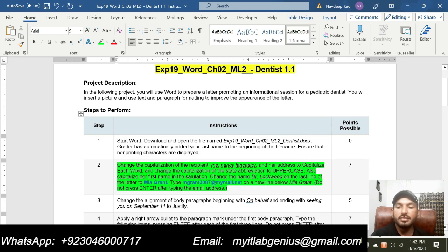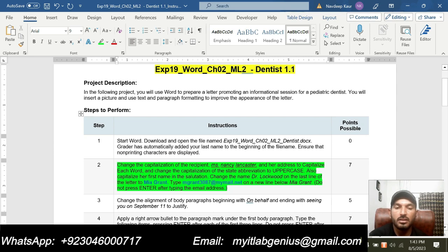So step number 2 is: change the capitalization of the recipient Miss Nancy Lancaster and her address to capitalize each word, and change the capitalization of the state abbreviation to uppercase.